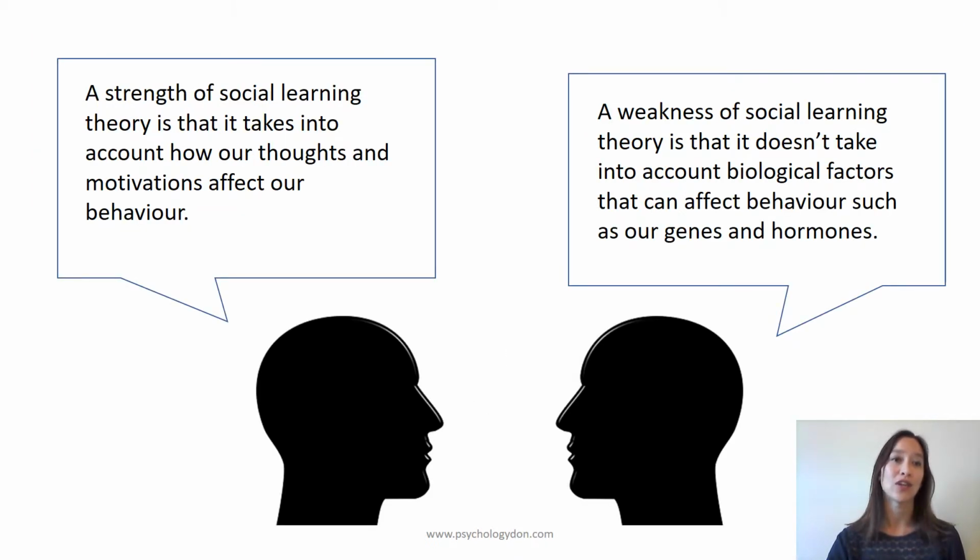A strength of social learning theory is that it takes into account how our thoughts and motivations affect our behaviour. However, a weakness is that it doesn't take into account biological factors, such as genes and hormones and how they affect behaviour.